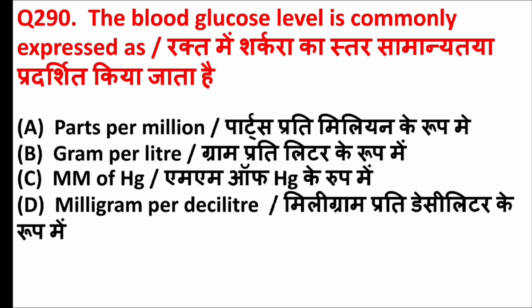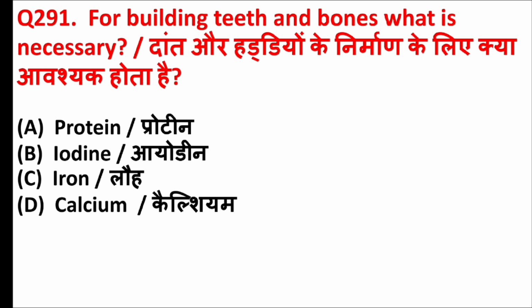The blood glucose level is commonly expressed as? Answer is option D, milligram per deciliter. For building teeth and bones, what is necessary? Answer is option D, calcium.